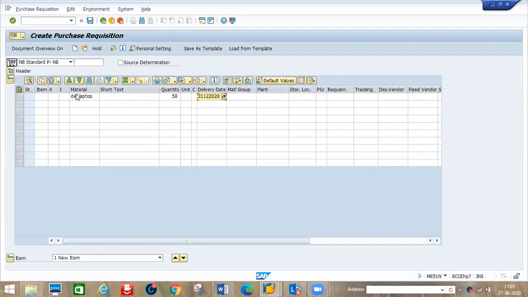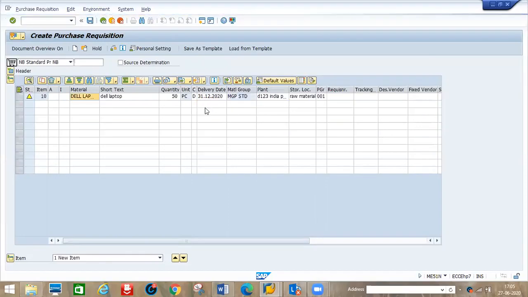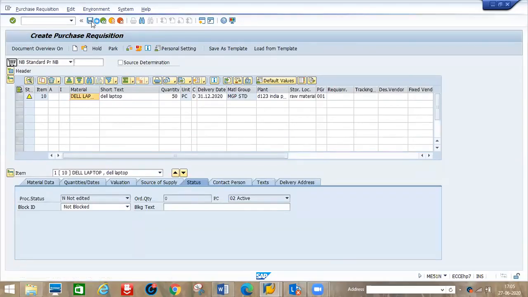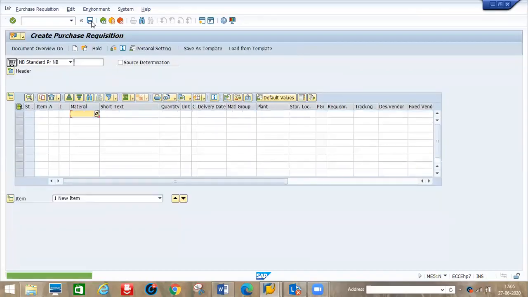That means we want 50 pieces by this year end, but I don't want to buy all the materials at once. Plant D1 P1, storage location D1 S1. Save. PR created, 1001 7920.